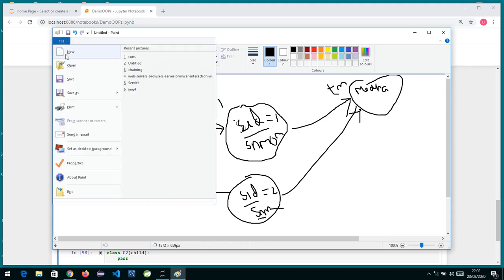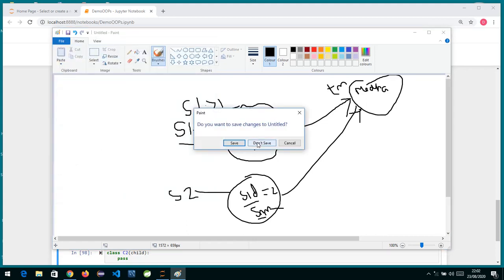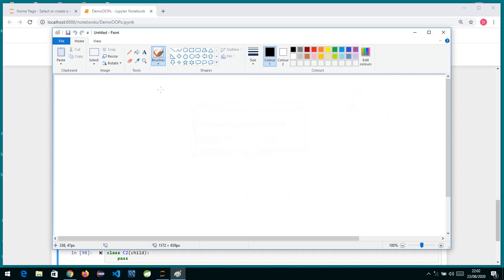So this is multi-level. Multi-level means you have a class called A, and from A you have a child class called B, and from this class B we have again a child class C. So we have levels over here. This is my grandparent, this is my parent, and this is my child.